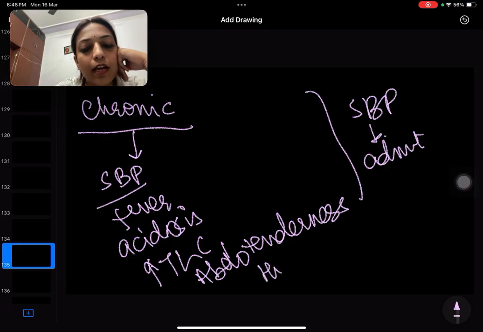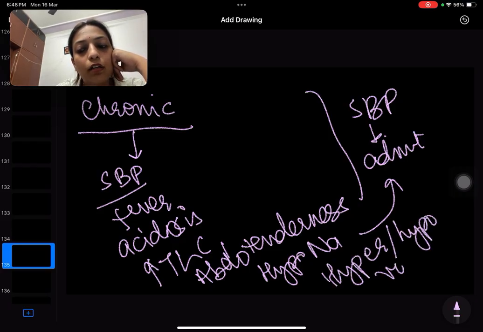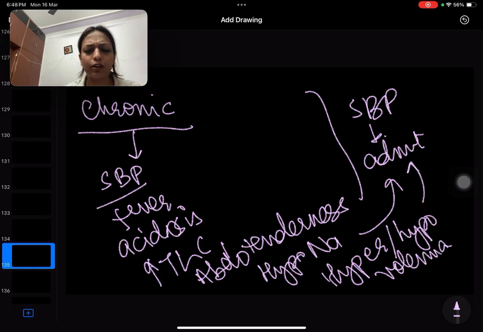If the patient has hyponatremia, admit the patient. If the patient has hypovolemia, if the patient has hypotension, you have to admit the patient. So we know actually if ABCs are compromised, if the patient's mental status is compromised, if you are suspecting something critical, admit the patient. That is all.